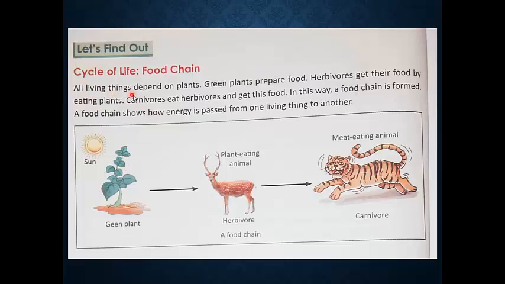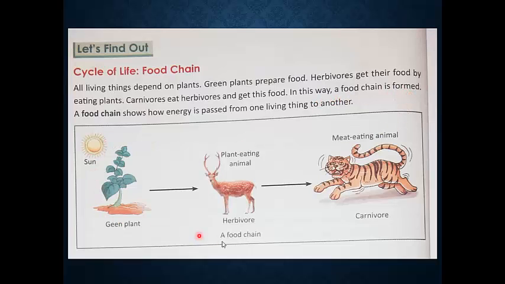All living things depend on plants. Green plants prepare food. Herbivores get their food by eating plants. Carnivores eat herbivores and get this food. In this way, a food chain is formed.